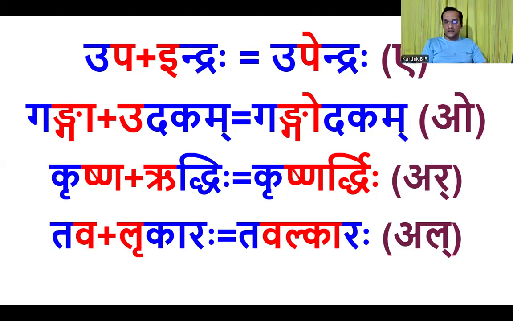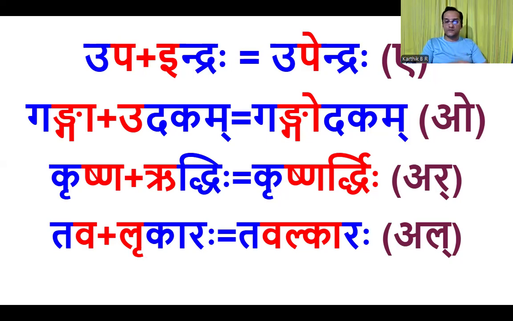So, Upa has A, according to the sutra. It is followed by a vowel, that is E. So now guna should come in the place of A and E both.